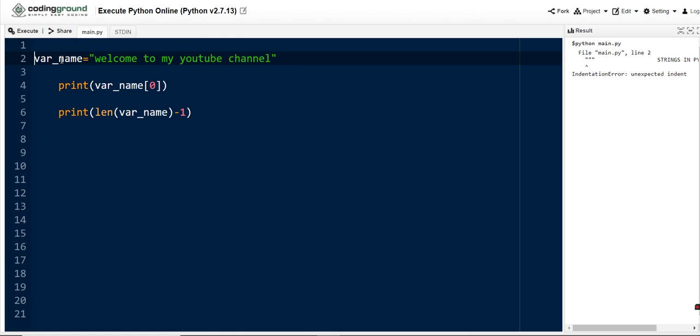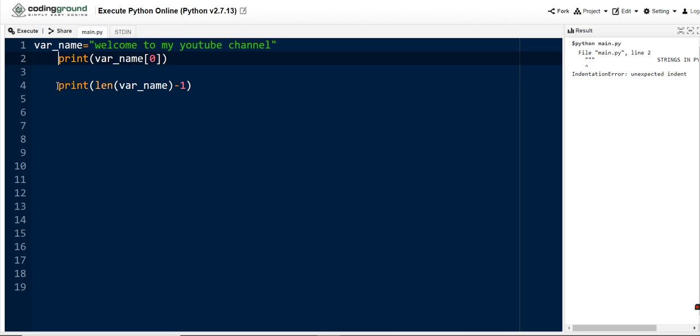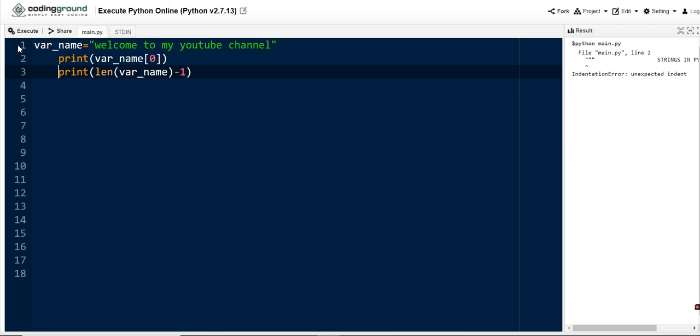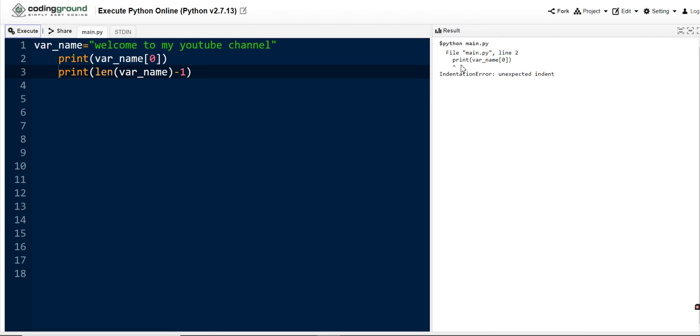So guys, when you know the concept, try to understand and analyze the logic, and try to practice more and more problems. Then only you will get clear knowledge of Python programming. Okay, so let me execute this. Our motto is to get the first character and last character using the indexes. So here we have used the 0th index and also the last character index value based on the length function. Let me execute this. Here we are getting the output on this side. So here some error is arising.